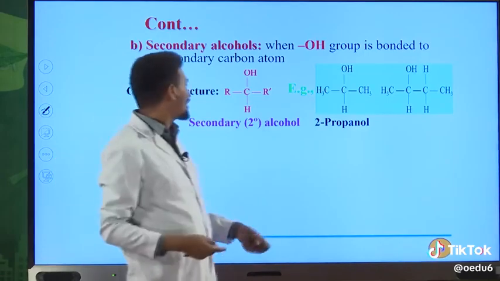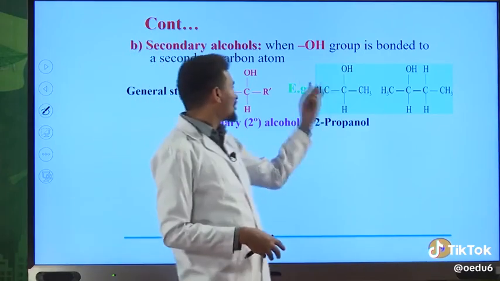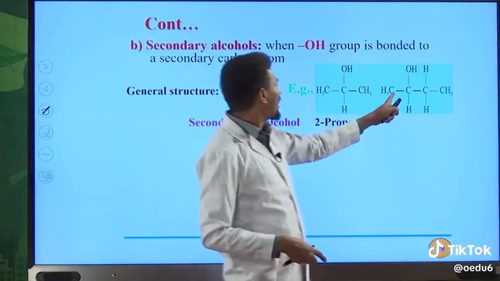It is an alkyl group. I already told you about alkyl group. So you can also check from your textbook. You can also read alkyl groups from different materials. So it is really very easy to understand alkyl groups. So this is 2-propanol. What's the name of this one?